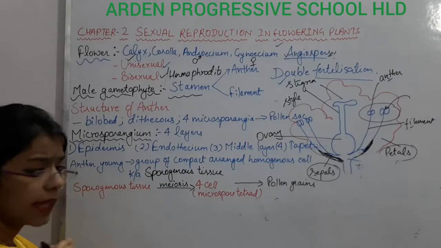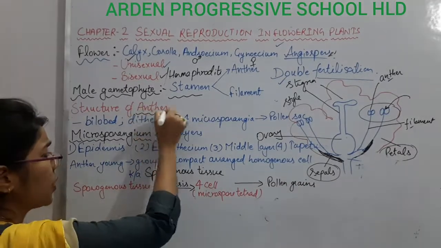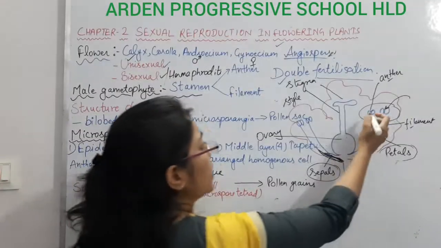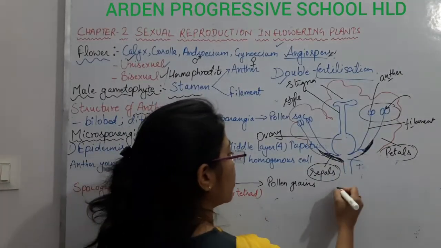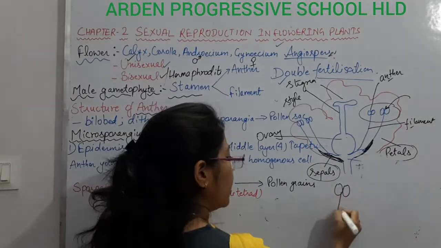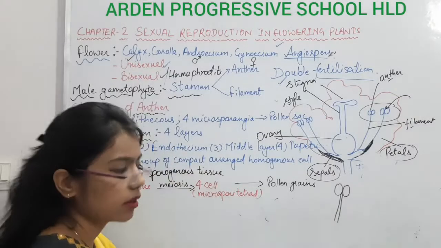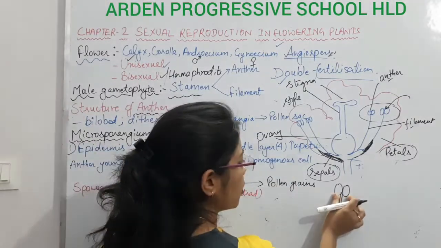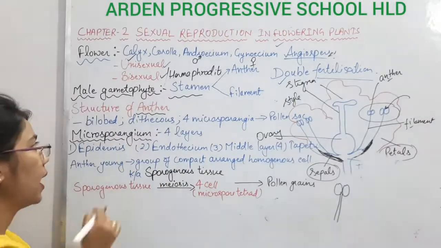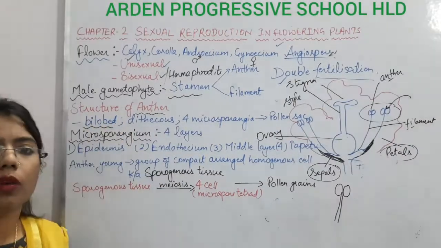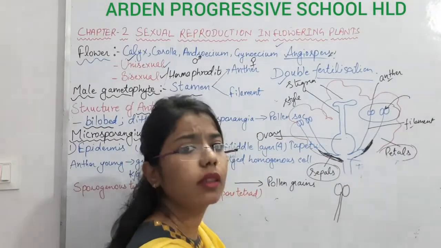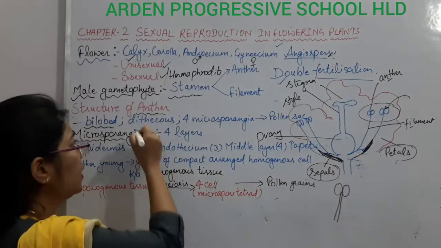Now if I talk specifically about the structure of the anther, what does the anther look like? If I draw the single structure, this is the anther, and this stalk is known as the filament. So if I look at the structure of the anther, how does it look? One by one we will study that. The first point: it is bilobed. You can see that two lobes are there, right? And it is dithecous.